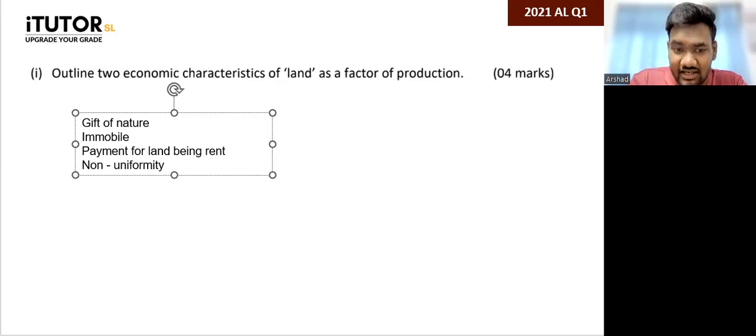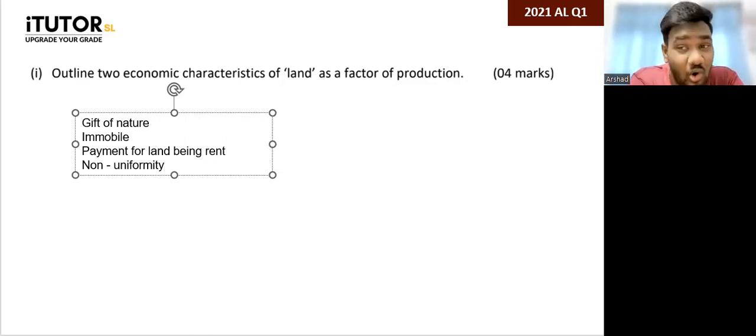What is non-uniformity? The land in one area is not the same as the land in another. A river in one area is not the same as a river in another place. It might differ. All of that is what you call non-uniformity. So you write the point, and you write about 1 or 2 lines about it.